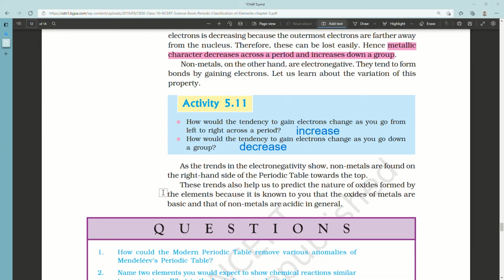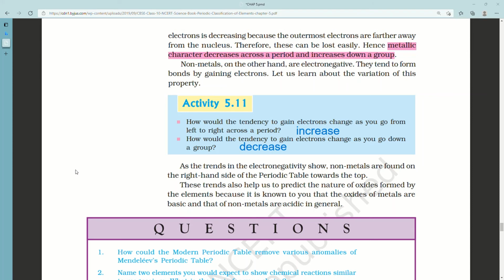Down the group, the effective nuclear charge experienced by valence electrons is decreasing because the outermost electrons are further away from the nucleus. Therefore, these can be lost easily. Hence, metallic character decreases across a period and increases down a group.